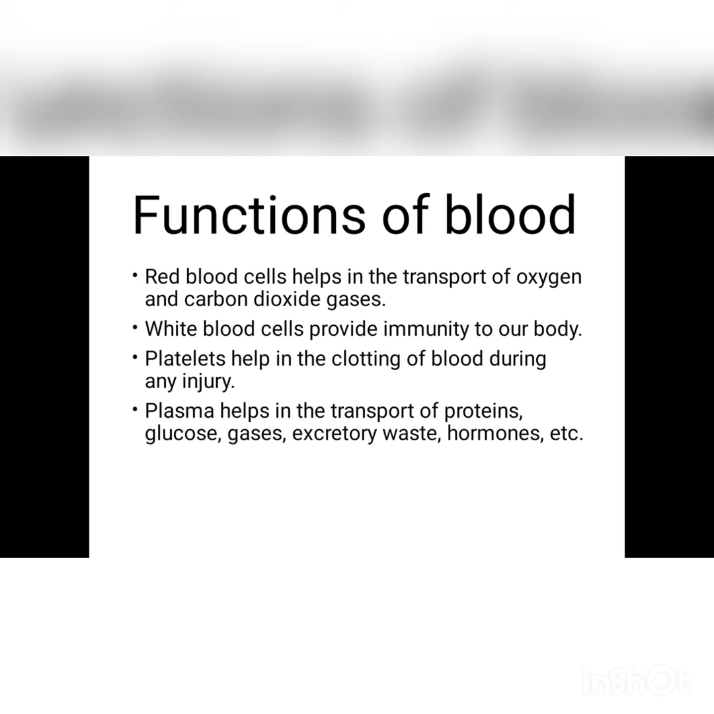Now functions of blood. First, we all know that RBCs help in the transport of gases. The most important function of RBC is the transport of respiratory gases, that is oxygen and carbon dioxide. White blood cells provide immunity to our body. We all know that when we get any type of infection, the white blood cell count in our CBC report is increased. It is increased because there is an infection, and WBCs are here to fight these infections, so they increase their number.